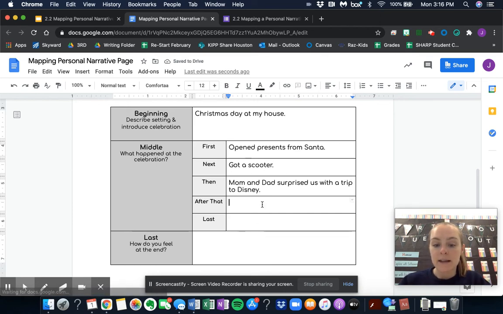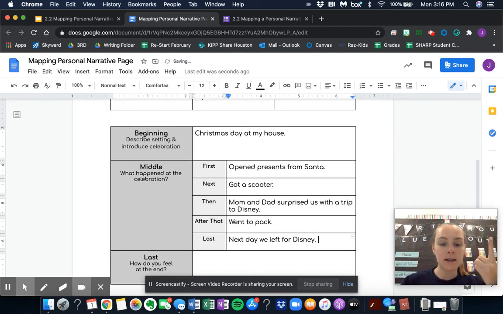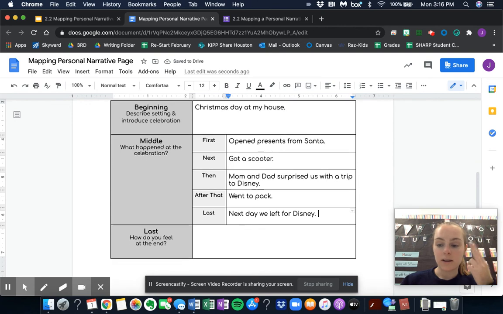Okay, so once we did that, I remember that we had to run and go pack. So I'm going to say, went to pack. We all went to pack. And then the last thing that happened is the next day we left for Disney. Next day we left for Disney. Okay, so far I have my beginning, I have my middle.